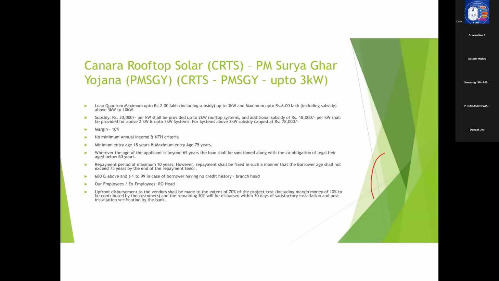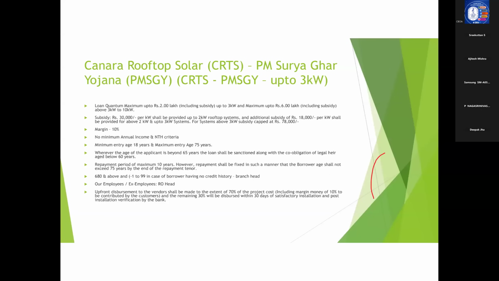Now, what is the minimum entry age and maximum entry age in the case of up to 3 kilowatt? This is a very recent change. The change has happened with regard to circular 689 of 2024. So you need to learn it by heart, because when the scheme was first launched, this was not the criteria. They have subsequently changed it. So the minimum entry age is 18 years and the maximum entry age is 75 years.